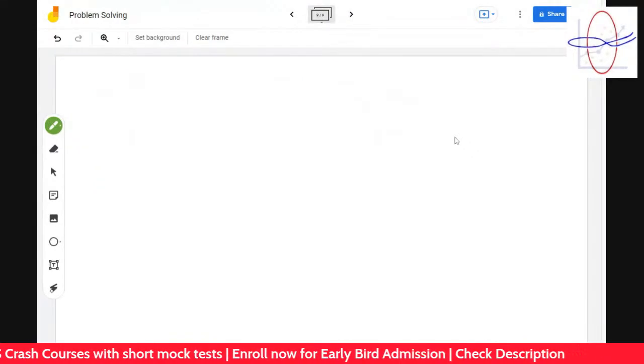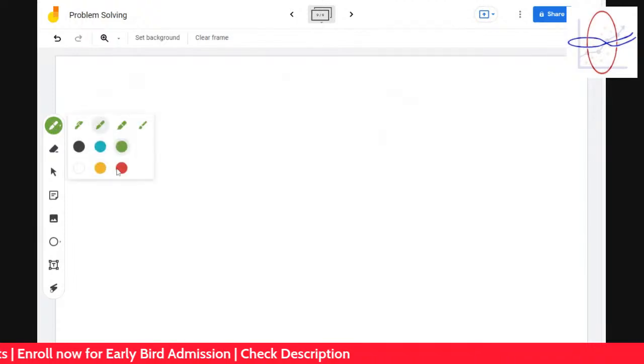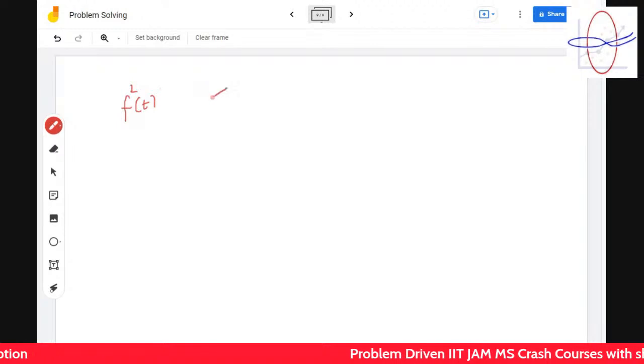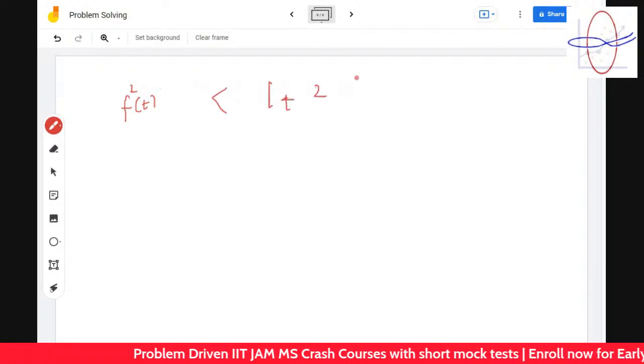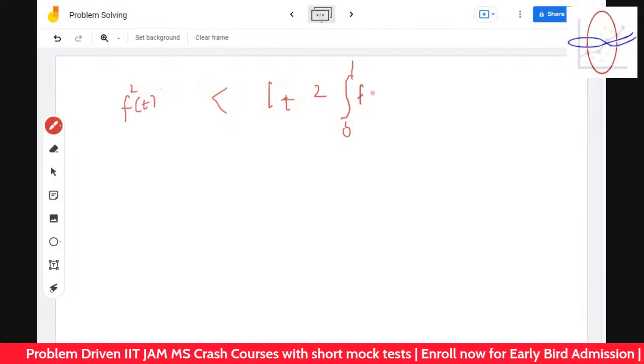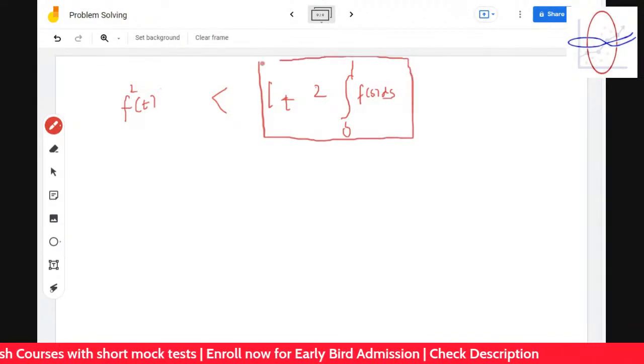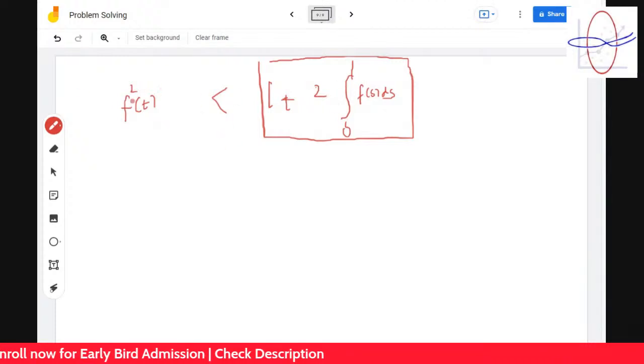Okay. Let's understand what we're trying to do. This problem is, okay, let's understand what we're trying to do. We have ft whole square. We have to make this condition. This is a number. What number? This number. This is just a number. It's an integration, so it's a number. So it's trying to give an upper bound to this ft.